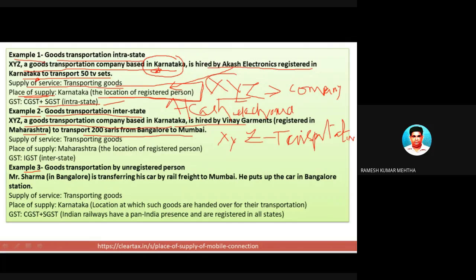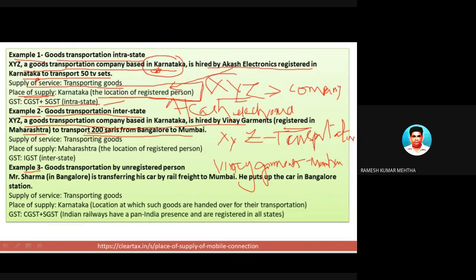And they are being hired by Vinay Garments of Mumbai, which is registered in Mumbai. Okay, so that is clear to you. Now they are being asked to transport 200 particular items from Bangalore to Mumbai.